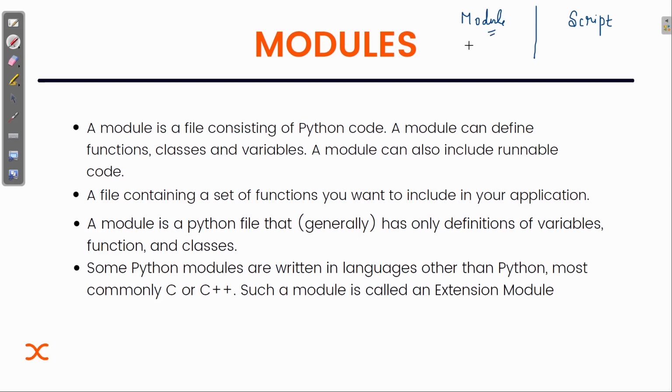Usually we code a class or a function, and we don't call it. Whenever we create any class or function and don't call it, it will not be executed. If I create a function and call it, only then will the compiler execute it.